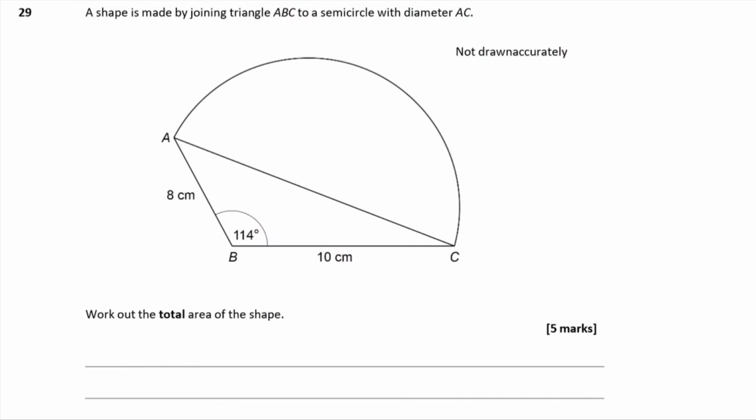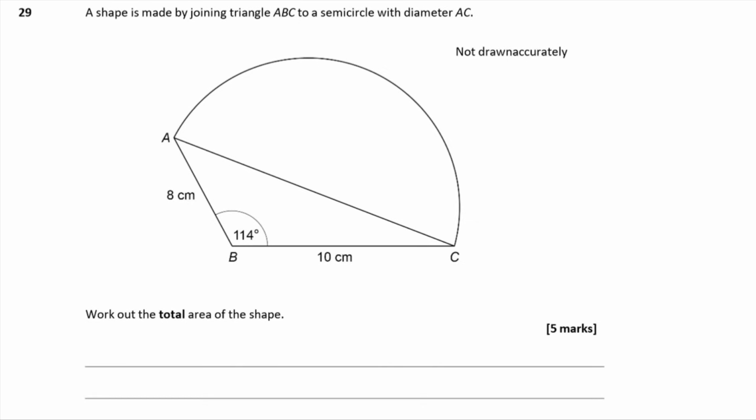Question 29. A shape is made up by joining a triangle ABC to a semicircle with diameter AC. Work out the total area of the shape. So what we're going to have to do, we're going to have to find the area of the semicircle and the area of the triangle and add them together.